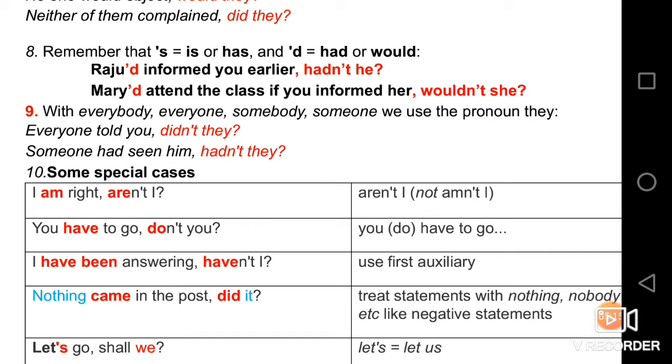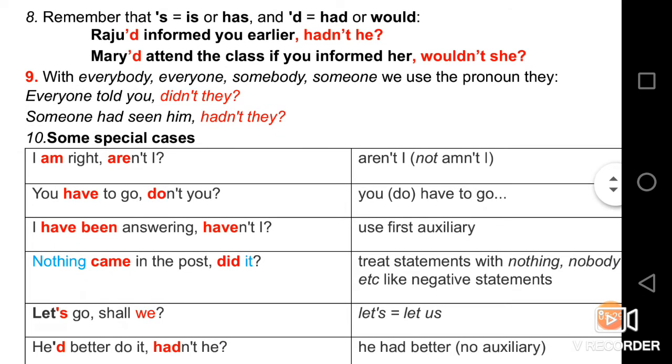So, according to the situation, we need to identify the helping verb so that we can use the appropriate or correct tag here. Mary would attend the class if you informed her, wouldn't she? See, Mary, apostrophe d, is representing would, dear. So, this is decided by the situation or the context, whether it is had or would, like that.